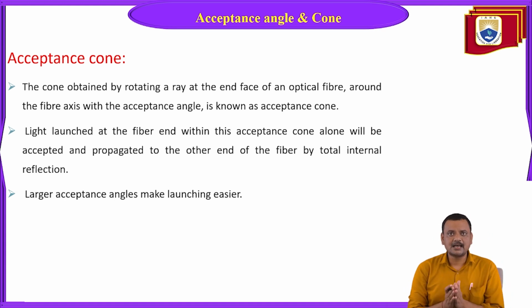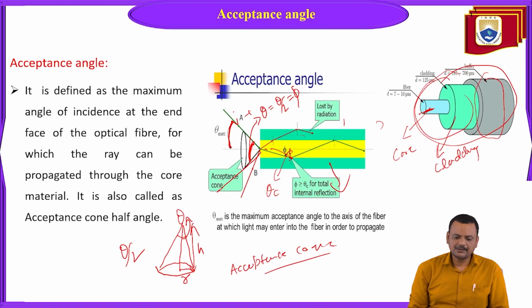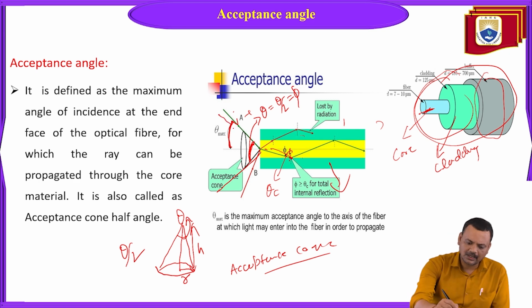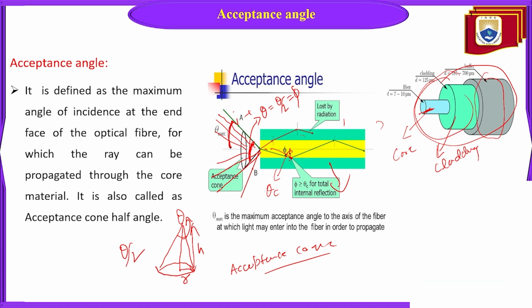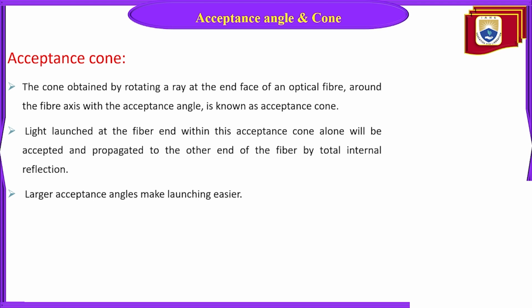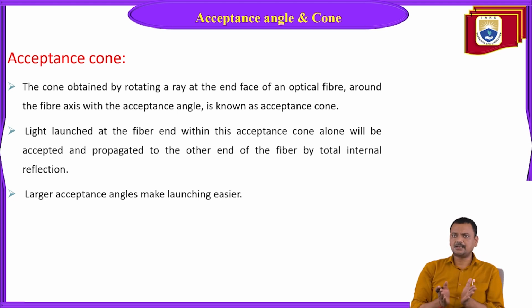A larger acceptance angle makes launching easier. If the acceptance angle has a larger value, there is more chance you can launch the ray here. If it is very small, you can launch fewer rays. So if the acceptance angle is greater, launching is easier.